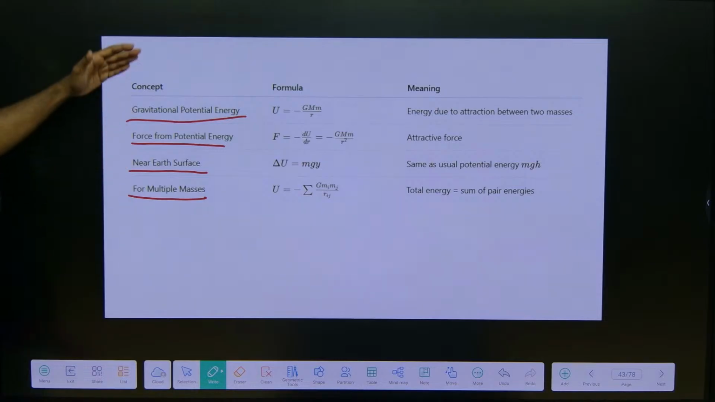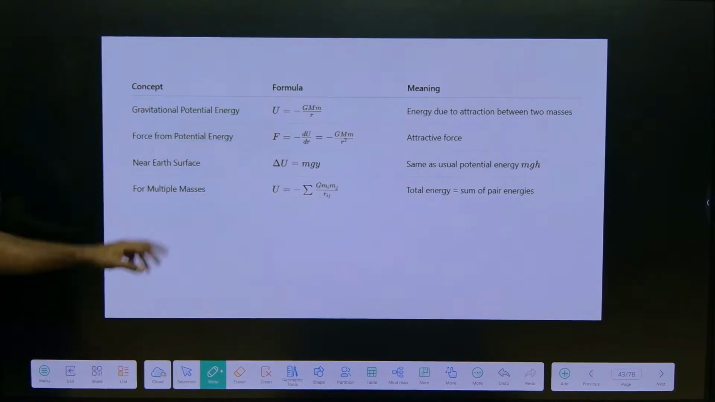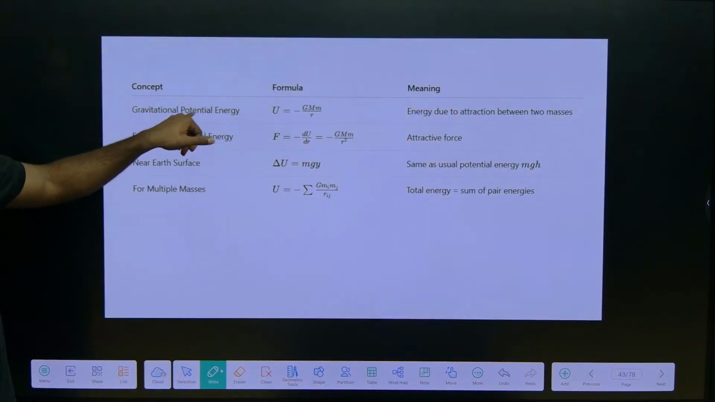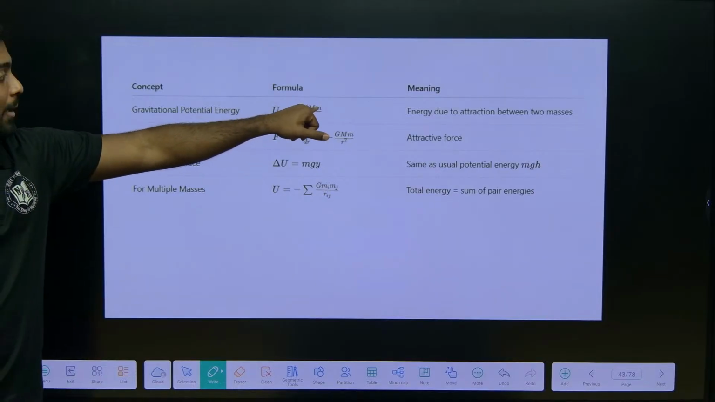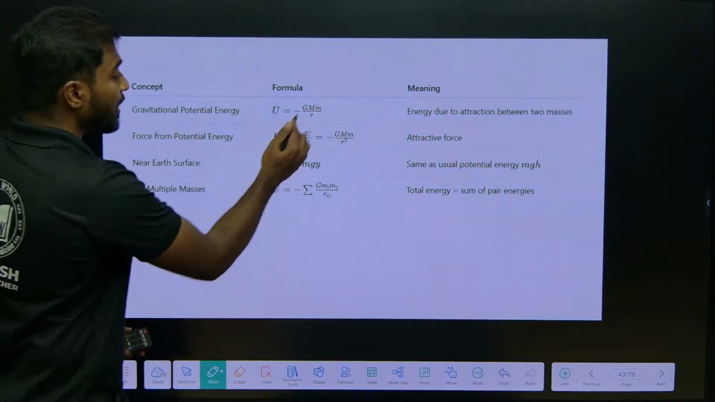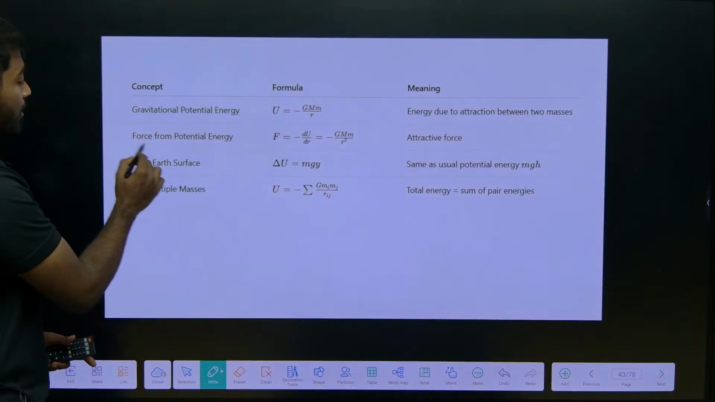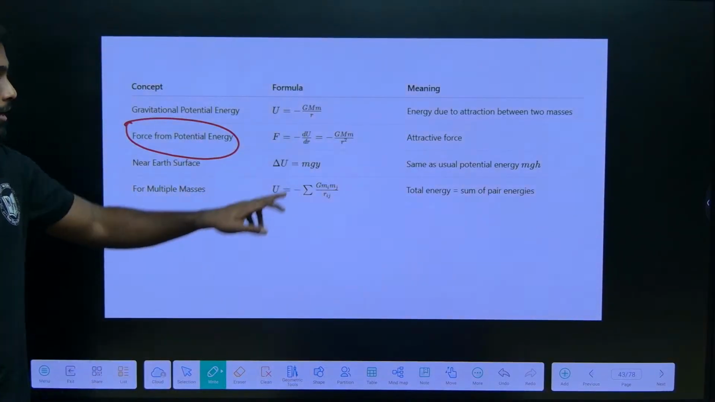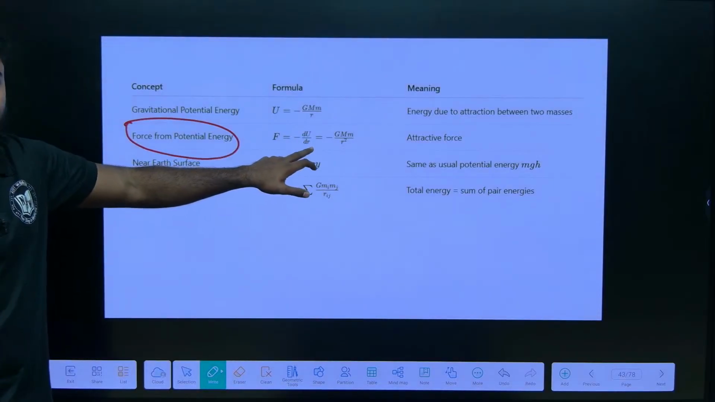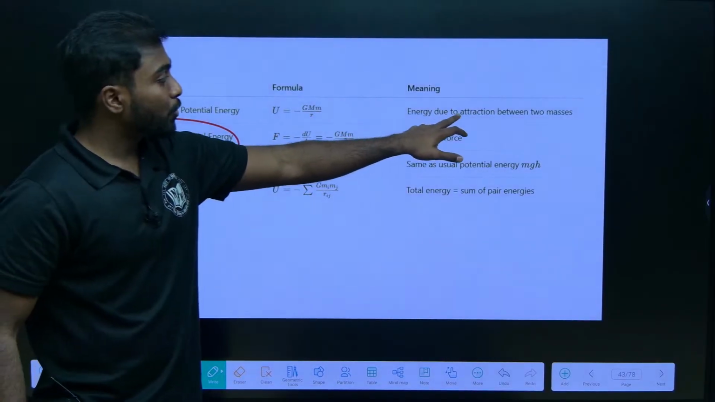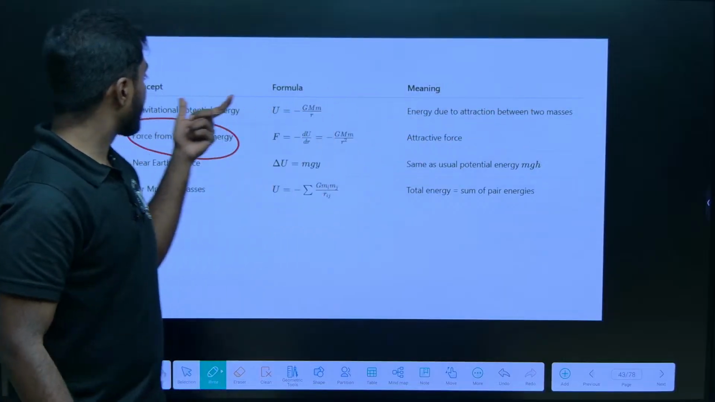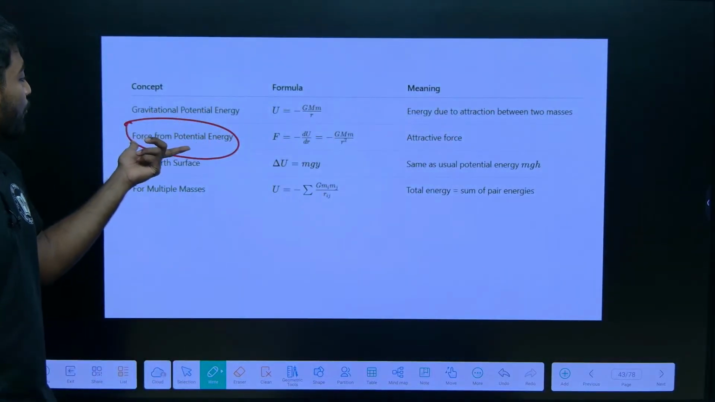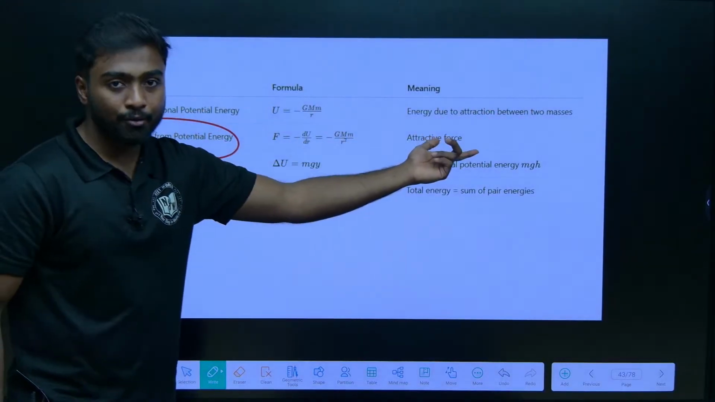Okay. So, this potential energy is nothing but U is equal to minus GMm by R, and force from potential energy is F is equal to minus dU by dr. So, it is the energy due to attraction between two masses. When I talk about force from potential energy, it is attractive force.